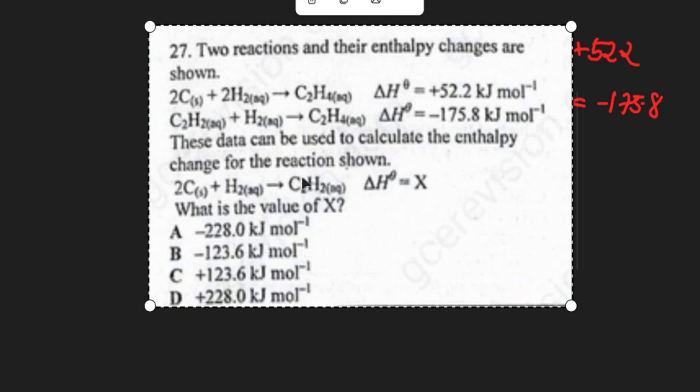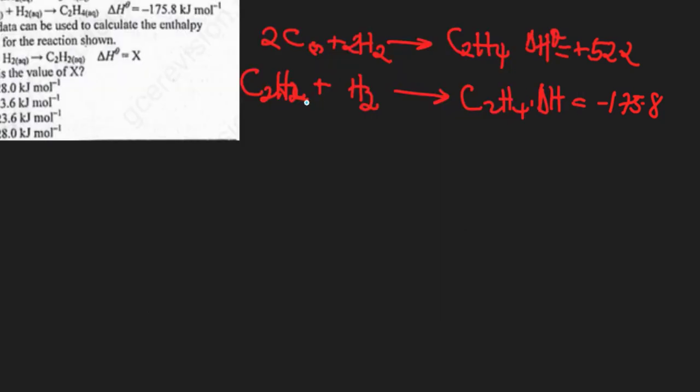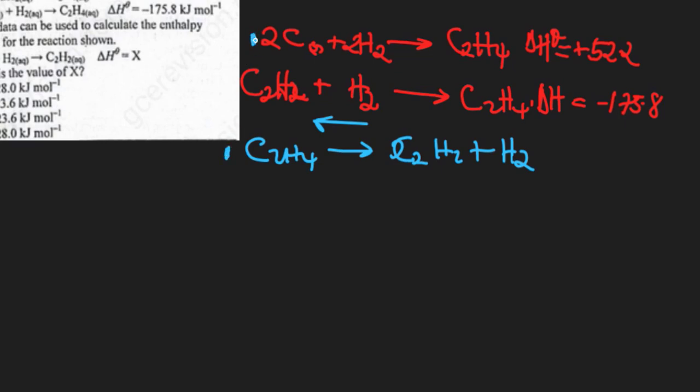So how are we going to get this? We are simply going to reverse this second equation, and then add the 2 different equations. When we reverse this equation, we now have C2H4 giving us C2H2 plus hydrogen. Now that we have this, we can add this and this.